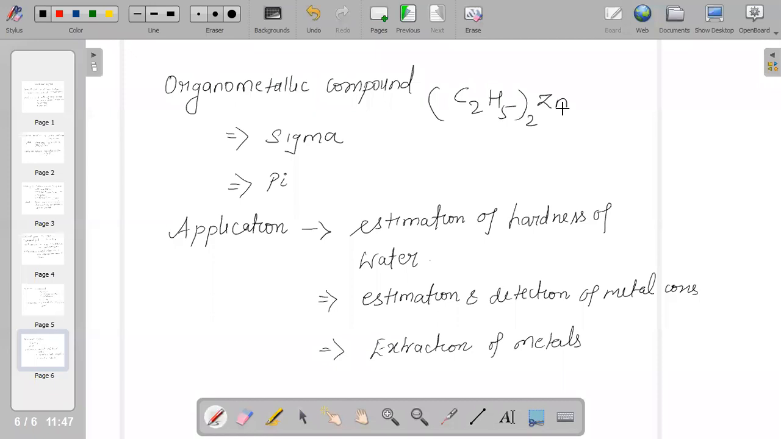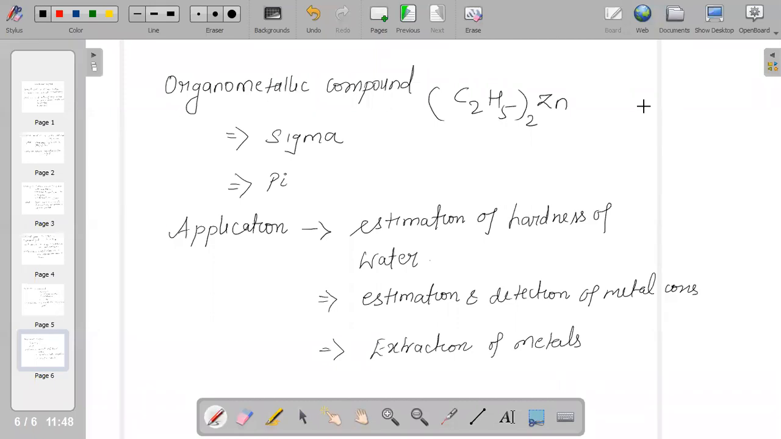Sigma means these are all the compounds which are obtained by bonding of a non-metal with metalloid elements. And pi compounds are formed mainly by transition elements. That is, the bond is formed through the pi electron cloud of the organic molecule. For example, you can say Zeise's salt.